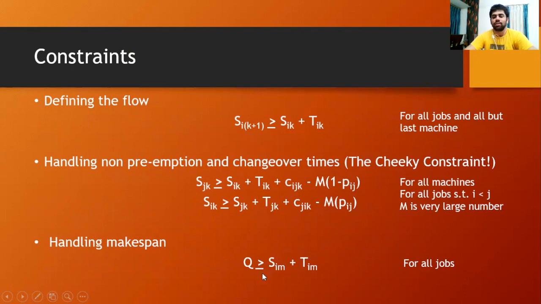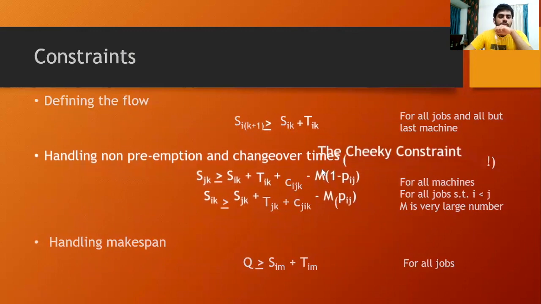So the RHS consists of the finishing time for job I on the last machine. And as we defined, Q will be the maximum of all of them. So for each value, Q should be greater than or equal to this.